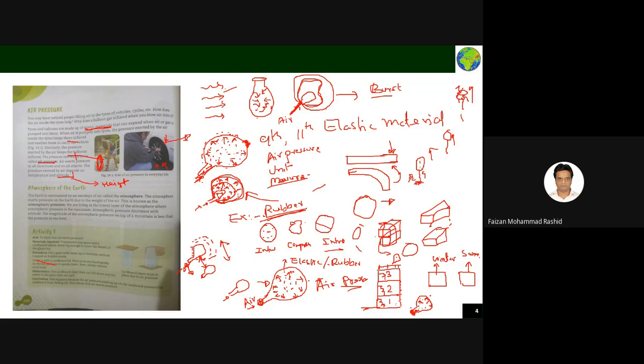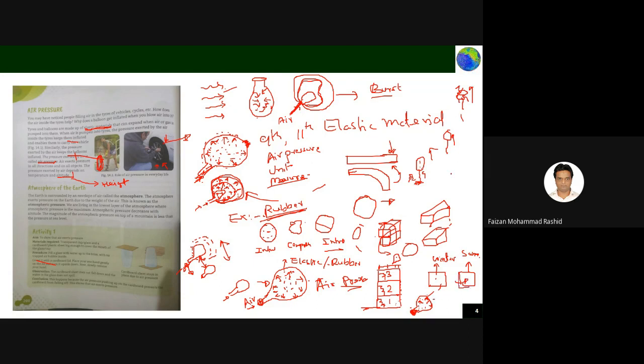Another thing is, if you increase the temperature. You take a balloon, put some amount of air in it, and keep it in the winter. And if the same balloon you put into the summer season, the balloon may burst.